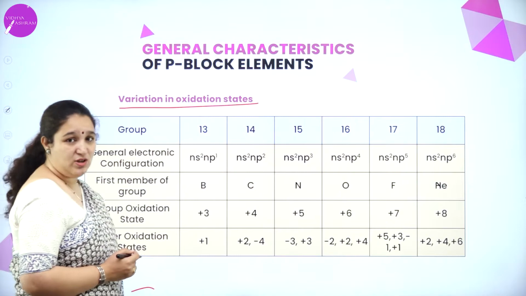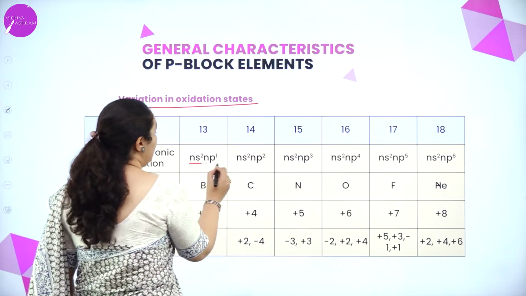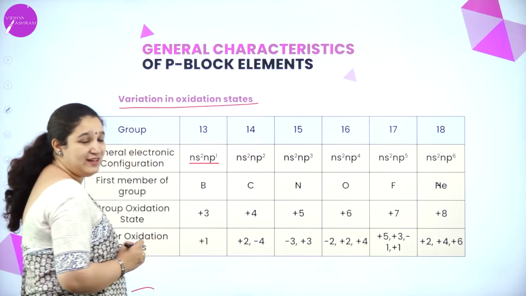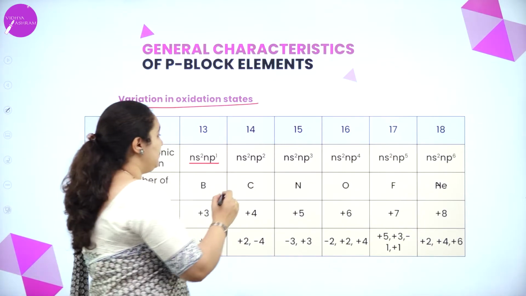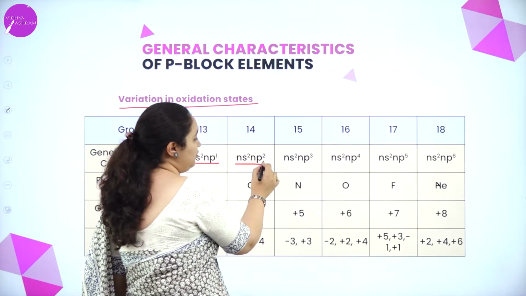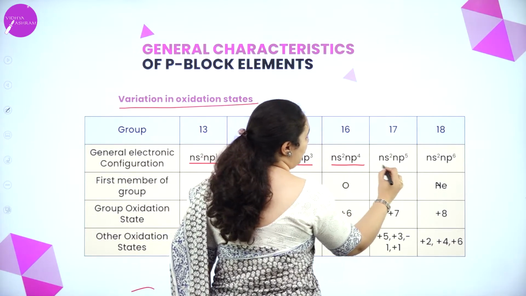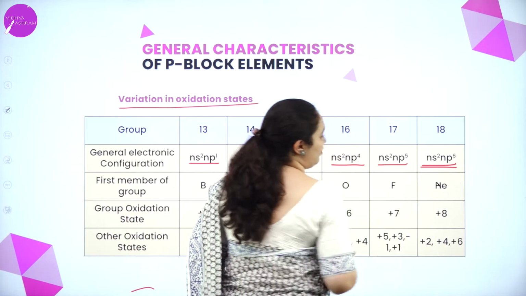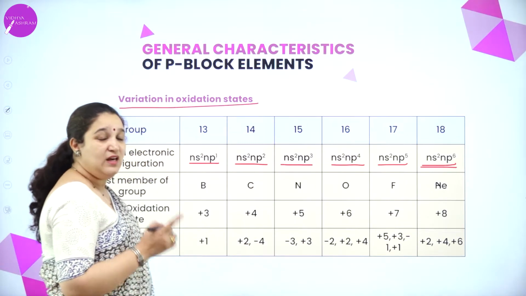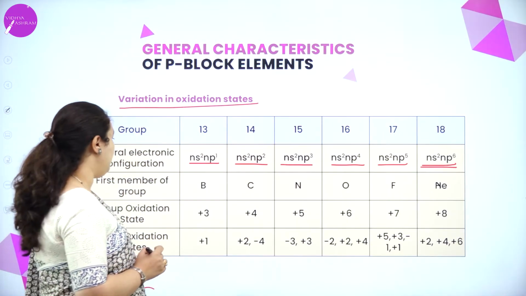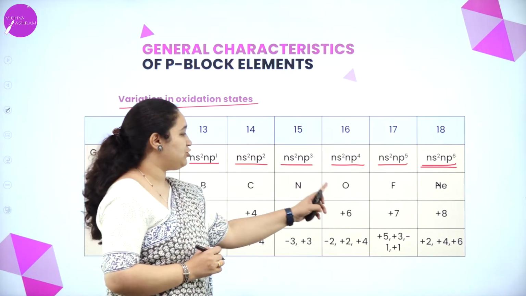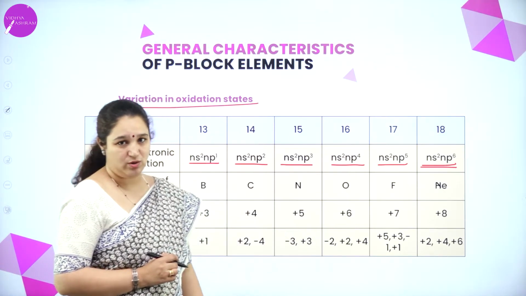And their electronic configuration, if you see, here for group 13, one electron is entering the p orbital. Group 14, np2, two electrons are entering into the p orbital. Here 3, here 4, here 5, and here the p orbital is completely filled. The first element in every group is boron, carbon, nitrogen, oxygen, fluorine and neon.